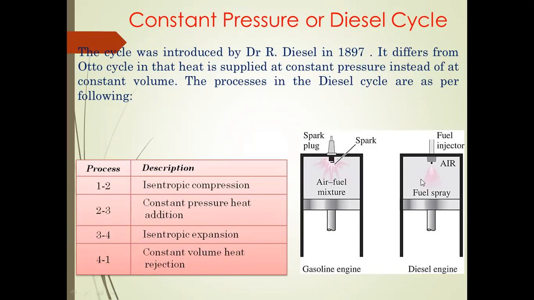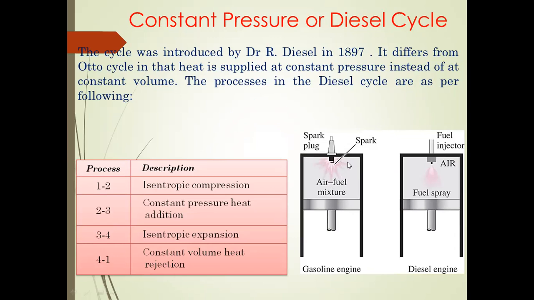From this figure, we have discussed the gasoline engine and the diesel engine. In the gasoline engine, what process is going on? Already I told you in Module 1. The gasoline engine has five strokes: suction stroke, compression stroke, combustion stroke, expansion stroke, and exhaust stroke. In the suction stroke, the homogeneous mixture enters the combustion chamber through the inlet valve, and the air is compressed as the piston moves from bottom dead center to top dead center in the isentropic compression process.